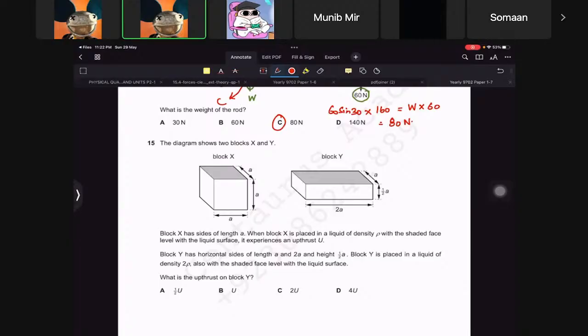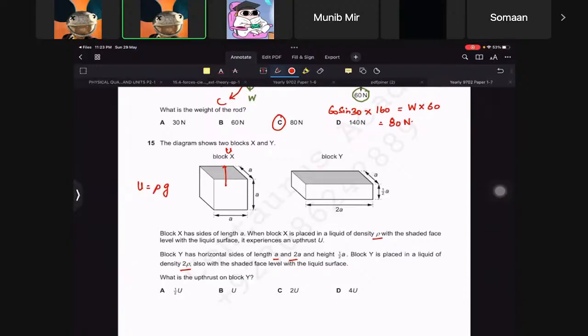Who cares? Now the block X has side A. Block X is placed in liquid density rho with a shaded face level with the liquid surface, it experiences an upthrust U. Okay. The block Y has horizontal sides A and 2A and half height. The block Y is placed in liquid 2 rho and it is shaded. What is, okay, fine. So upthrust in this would be equal to rho G change in volume.